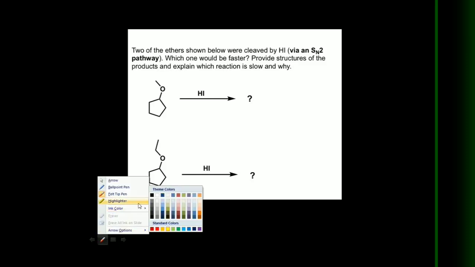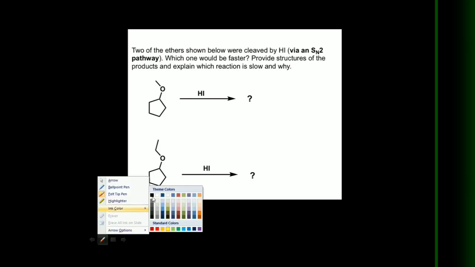Now see this one. Two ethers shown below are cleaved by HI via the SN2 pathway. Which one would be faster? In this case, which one is more reactive? So let's discuss this one. Here this is a cyclopentyl group, and the cyclopentyl group is common. It is secondary, and the alkyl group is primary.